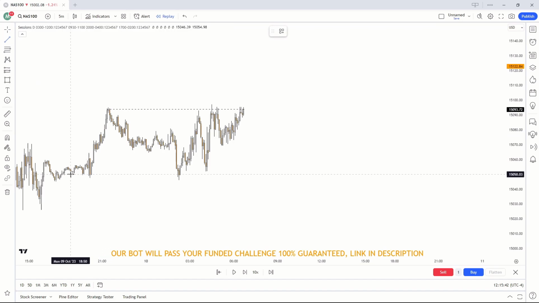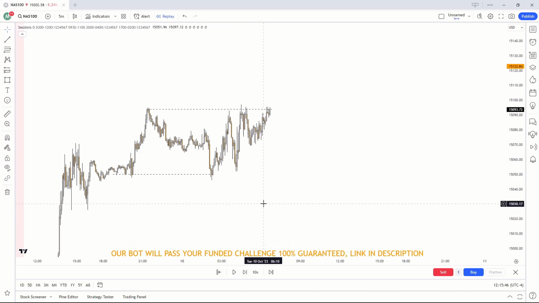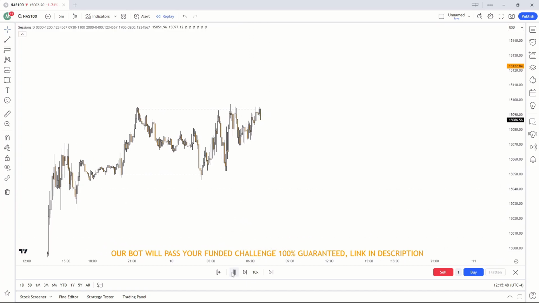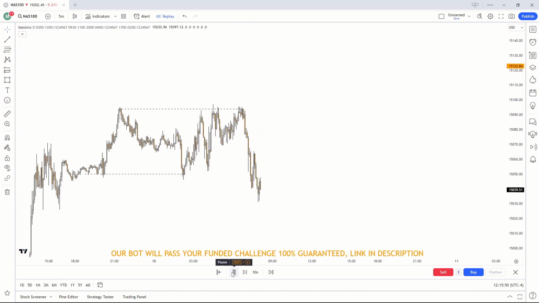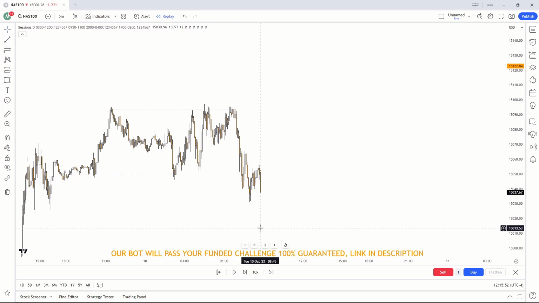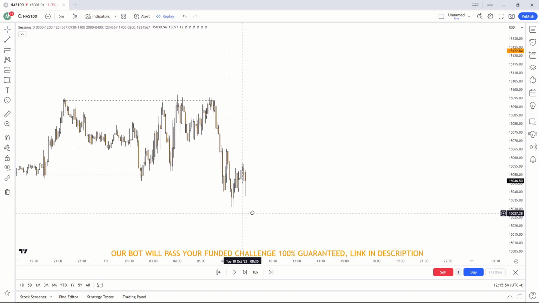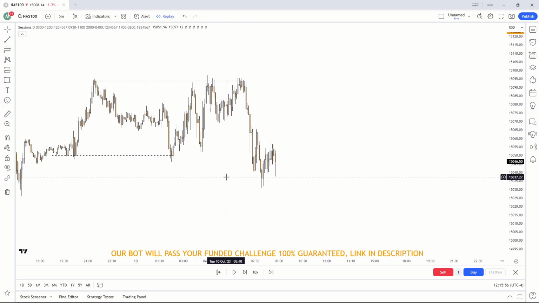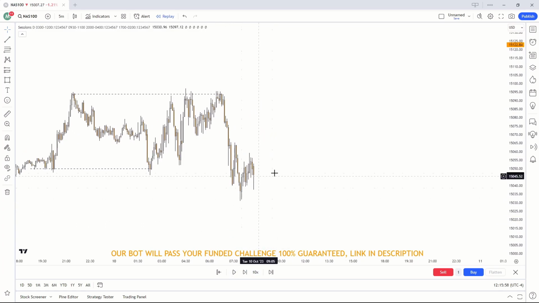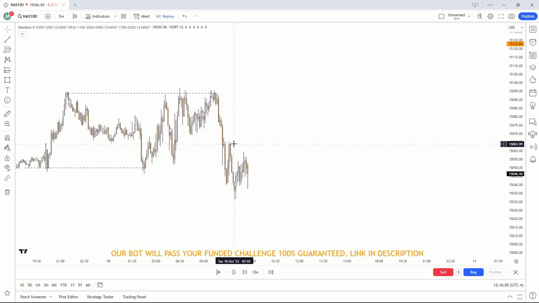Now I'm waiting for market to take out either one in either direction. So if we play out the market, we can see what it does, and lo and behold, we take out liquidity to the downside. So from here, we do know we are looking for buyers. To start off, I'm now going to wait for my market structure shift. And which high do I want to be broken? I want this high to be broken right here.